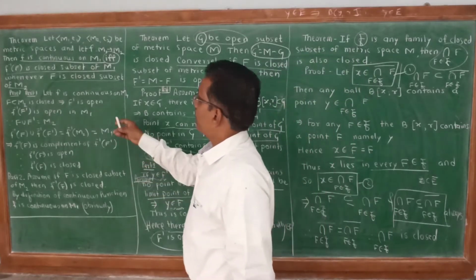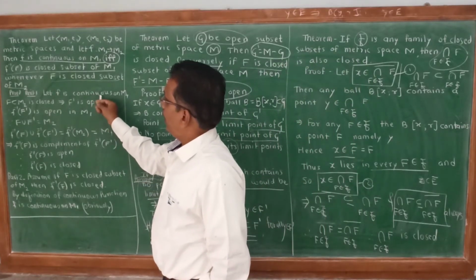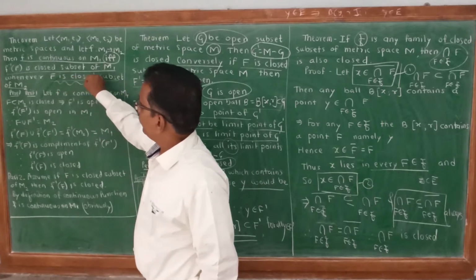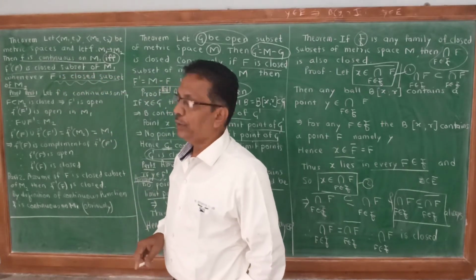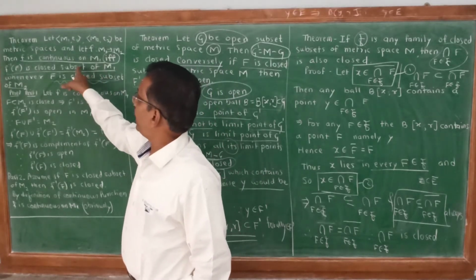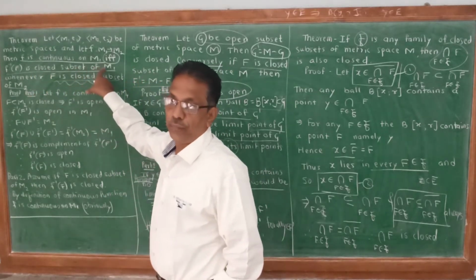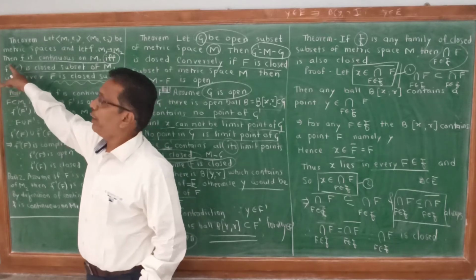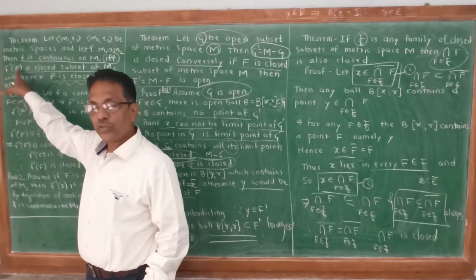First, we assume f is continuous, and also we are given F is closed in M2. Then we have to show that f inverse of F is closed, meaning the inverse image under f of every closed set is closed.